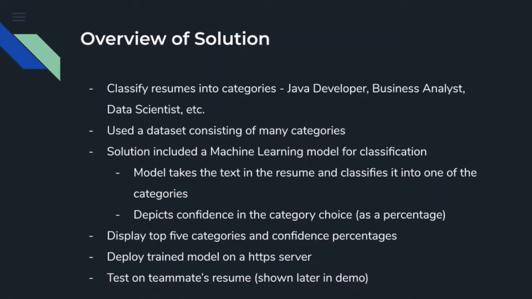The goal of our solution is to classify resumes into different job categories. For example, Java developer, business analyst, data scientist, and more. And we use a dataset that consisted of many of these job categories. Our solution included a machine learning model for classification. This model takes in the text in the resumes and classifies it into one of the job categories, and also depicts the confidence in the category choice as a percentage. Our solution displays the top 5 categories the resume got sorted into and the confidence percentage for each category.